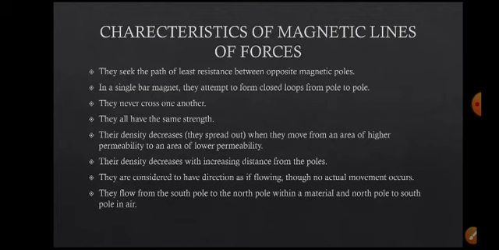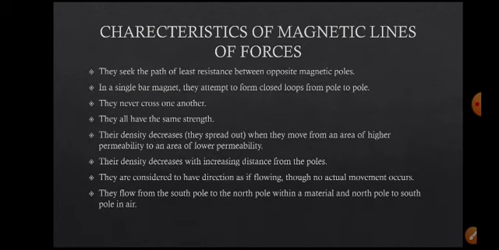They are imaginary lines. The field is stronger at the poles, and weaker as they move away from the material or the magnet longitudinally. The density decreases, they have the same strength, and they never intersect with each other.